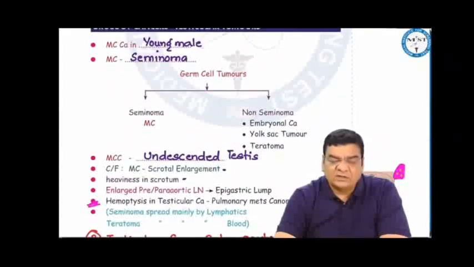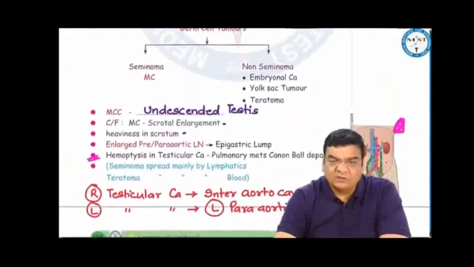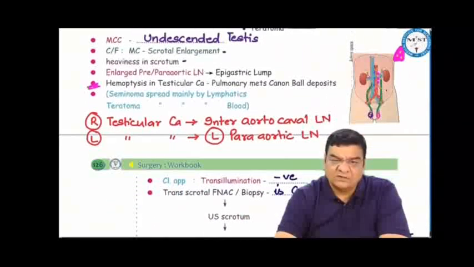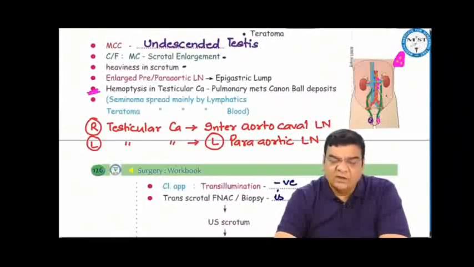Testicular cancer is the commonest cancer in a young male. Most common is a seminoma. The germ cell tumors are seminomatous and non-seminomatous: embryonal carcinomas, yolk sac tumors, and teratomas. Most common cause is undescended testis. Most commonly they present with scrotal enlargement, heaviness in the scrotum, and large para-aortic lymph nodes can present with a lump. Hemoptysis in testicular cancer simply means that the testicular cancer has metastasized into the lungs.